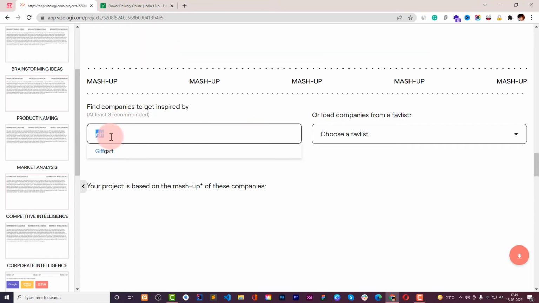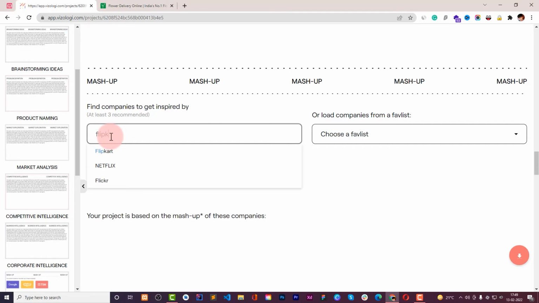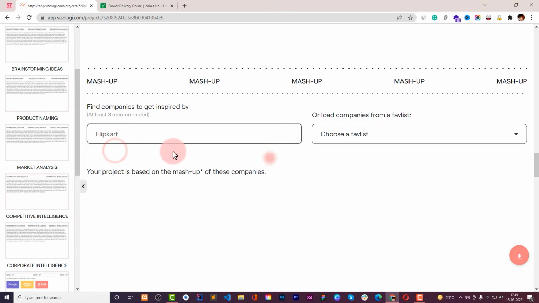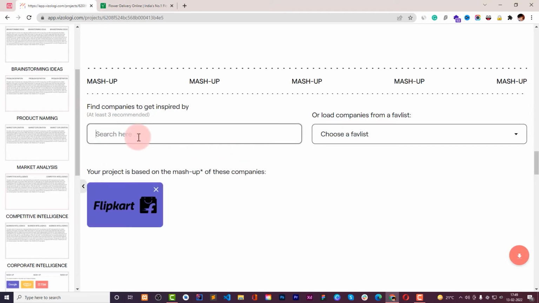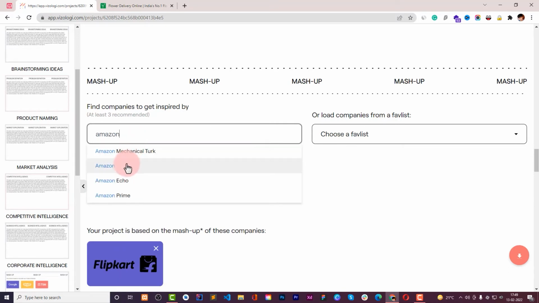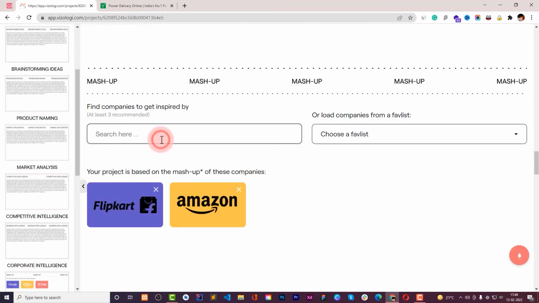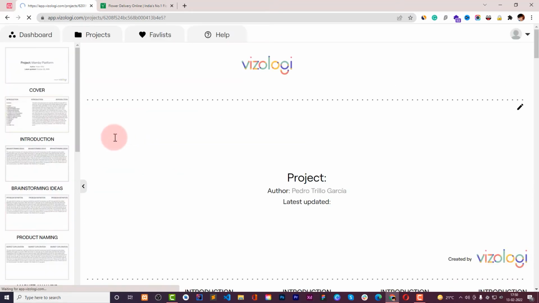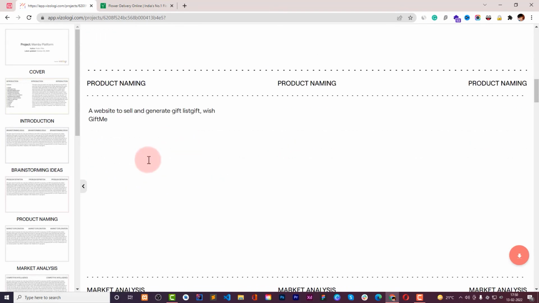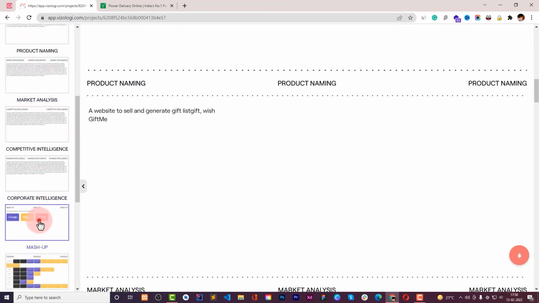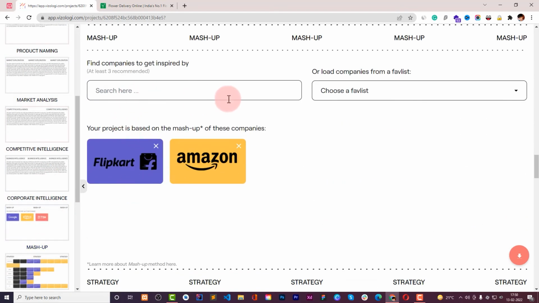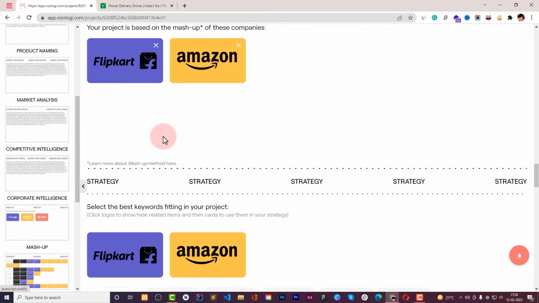So for example, Flipkart also sells gift items, so we can include Flipkart. Amazon also sells items for gifts, we can also include Amazon. Snapdeal also sells those items, so we can use Snapdeal, if we find it. Okay, but we didn't find Snapdeal, so we can leave it for now. Okay, so we have two companies for now.